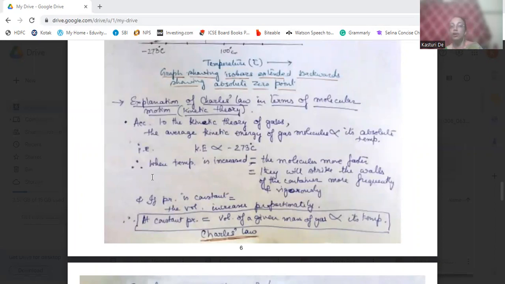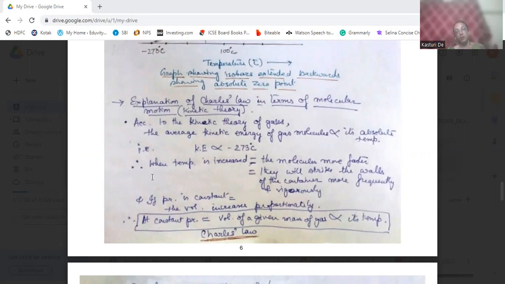Now, explanation of Charles' law in terms of molecular motion. According to the kinetic theory of gases, the average kinetic energy of the gas molecules is directly proportional to its absolute temperature. When temperature is increased, the molecules move faster. They will strike the walls of the container more frequently and vigorously. And therefore, if the pressure is constant, the volume will increase proportionally.